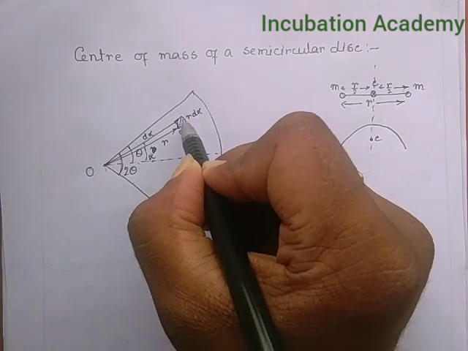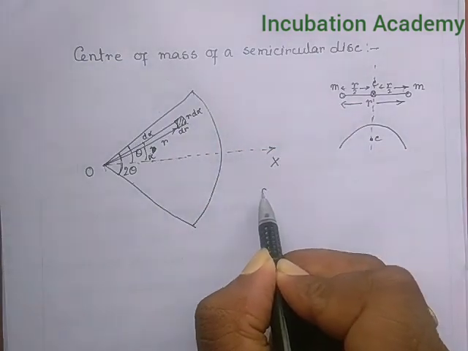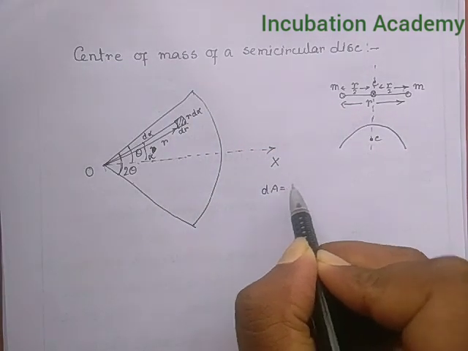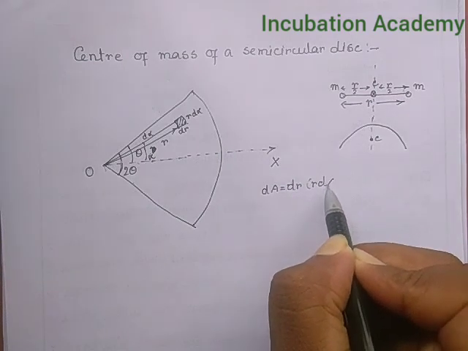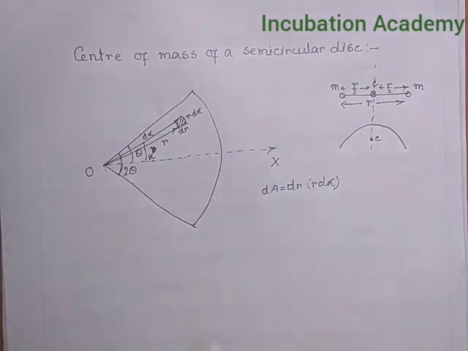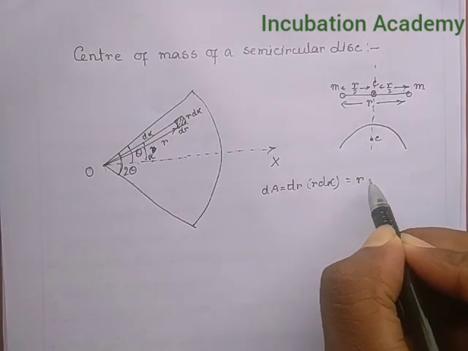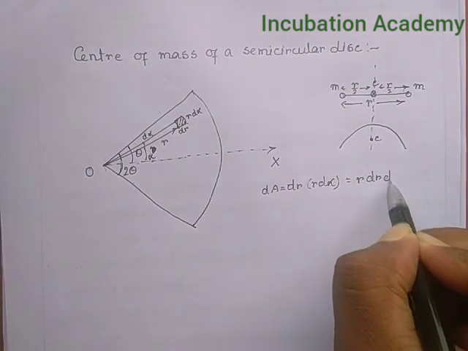Then this elemental area can be written as dr into r d alpha, or simply written as r dr d alpha.